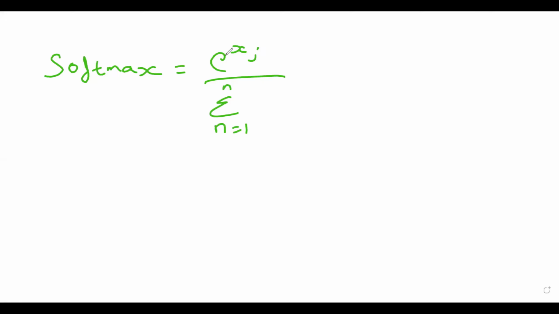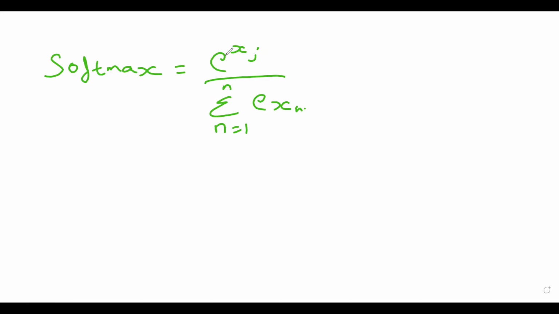Yeah guys, now we came to our whiteboard. First we'll write our softmax formula, which is e power xj divided by the summation of n equals 1 to n of e power xn. Okay, so this is our formula. Now we'll try to derive this formula.